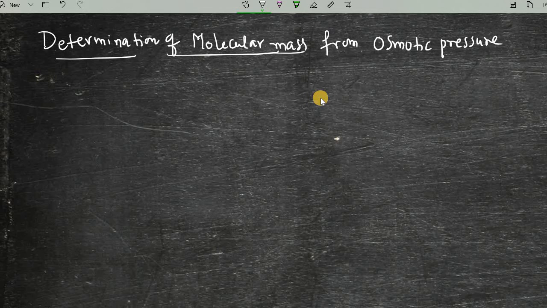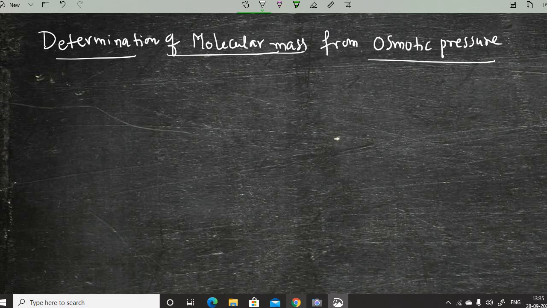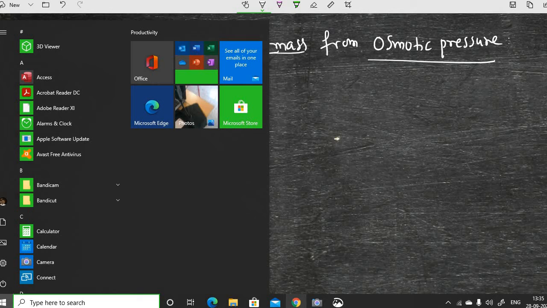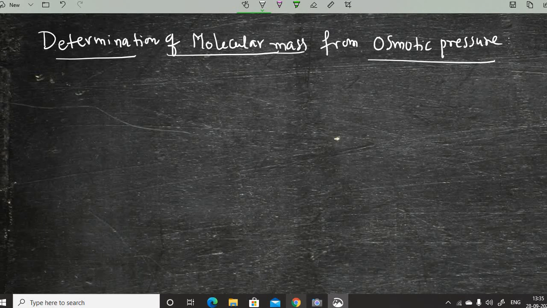As you know, the osmotic pressure of a non-volatile solute containing a dilute solution can be given as pi is equal to CRT. I have given this mathematical expression to you.